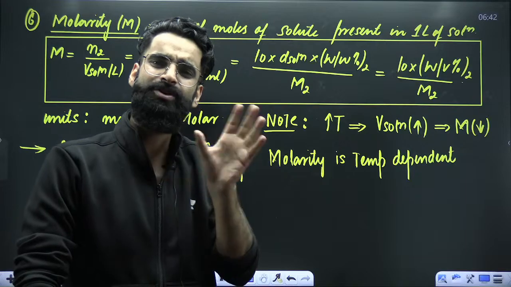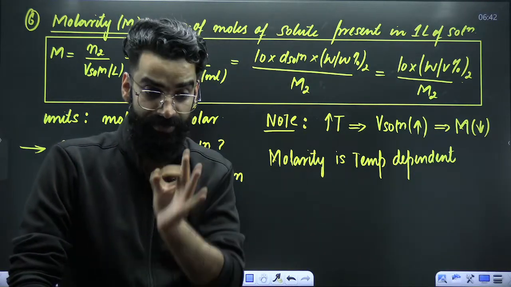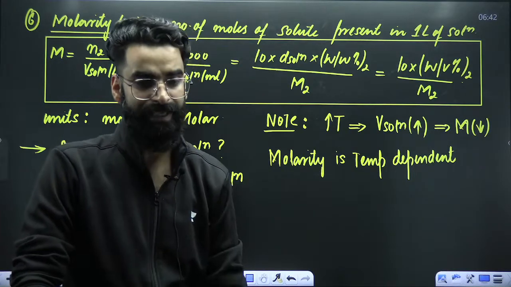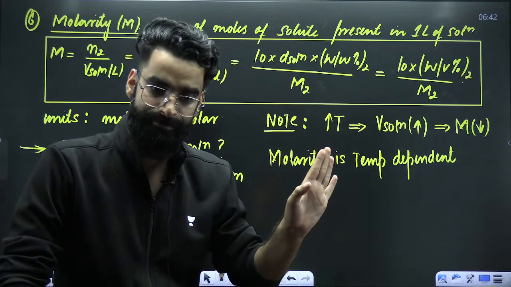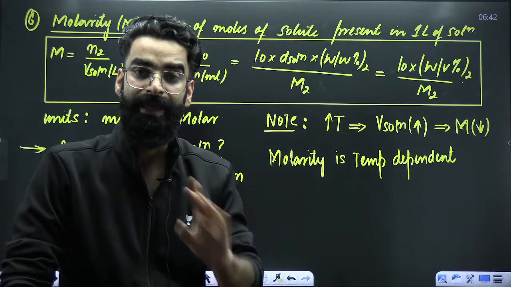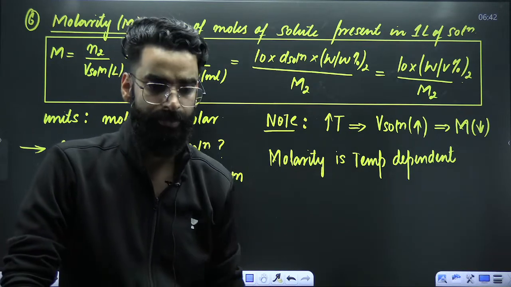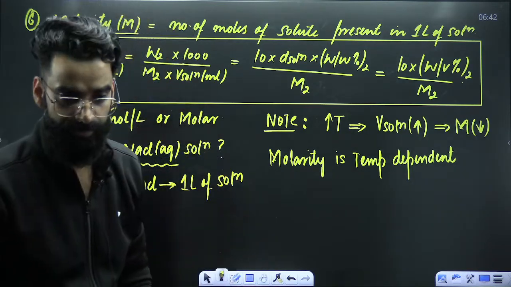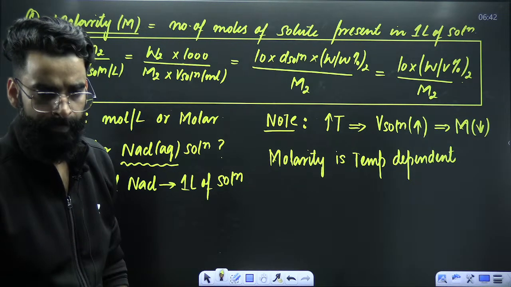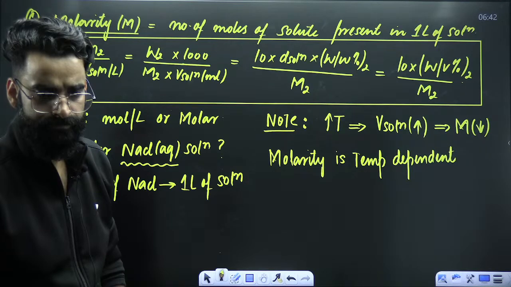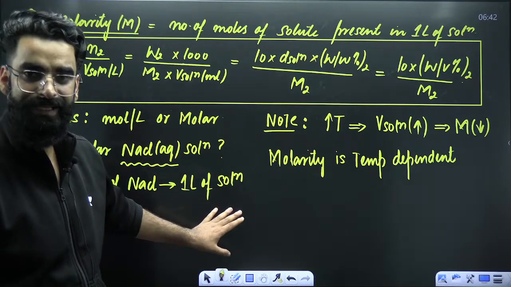Every concentration term has got one formula, right? If in the formula you find volume, that means that concentration term is going to be temperature dependent. That's it. Perfect, people? I hope all these things are absolutely clear to you till now.